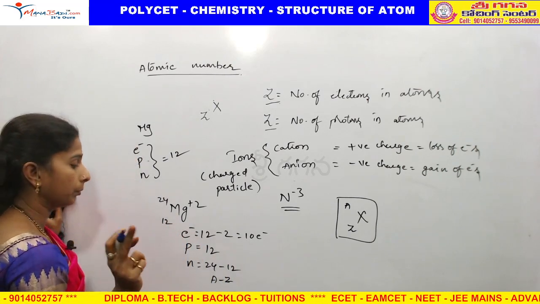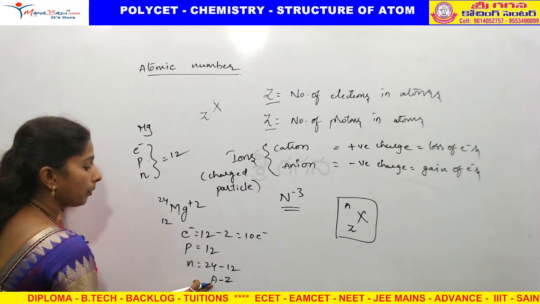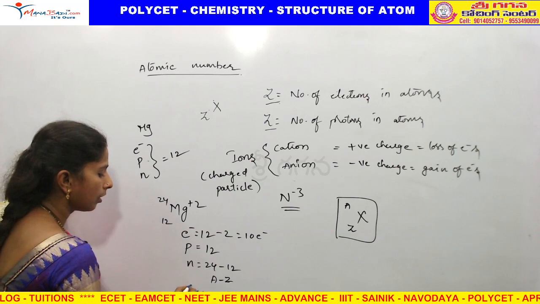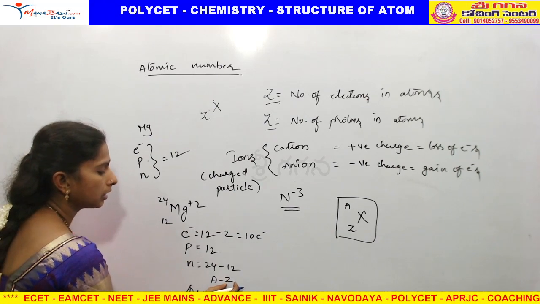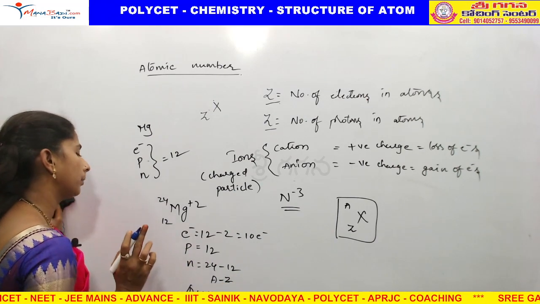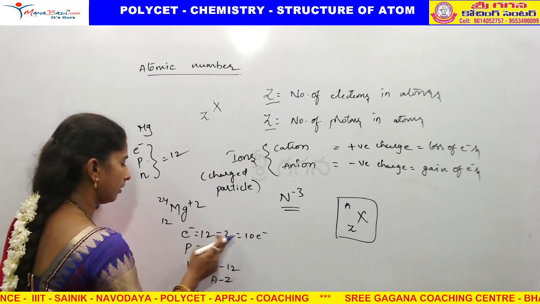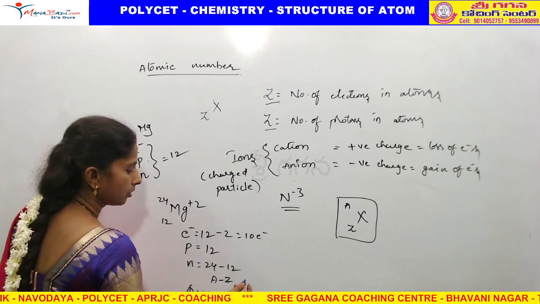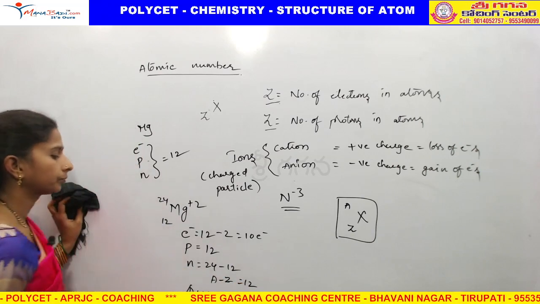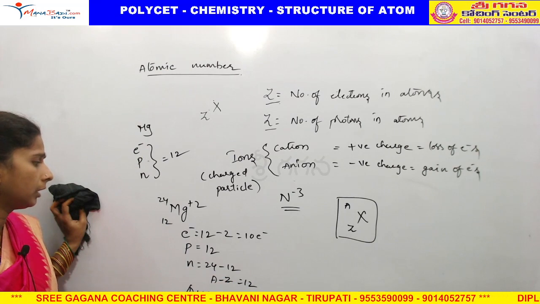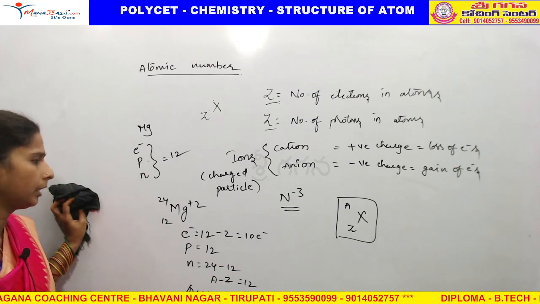That you need to remember, because atomic mass is due to protons and neutrons. So you should not write 10 here. And so electrons 10, protons 12, neutrons also 12. I hope you understand how to calculate the number of electrons, protons and neutrons.